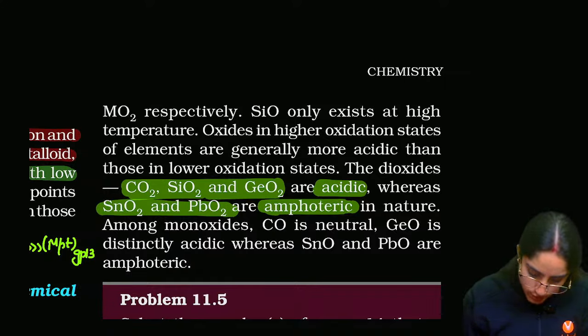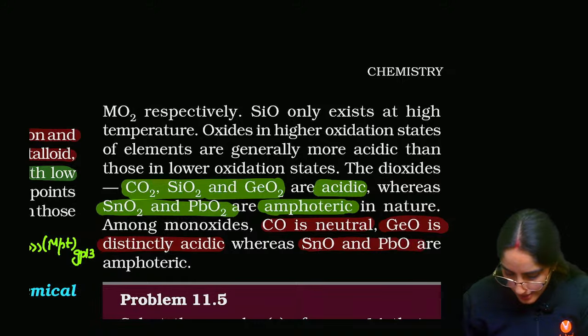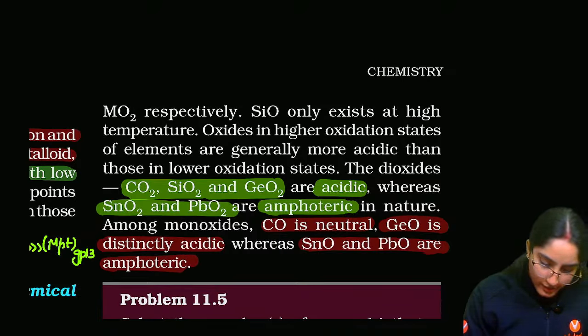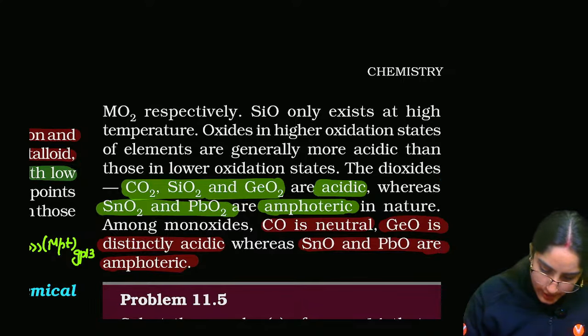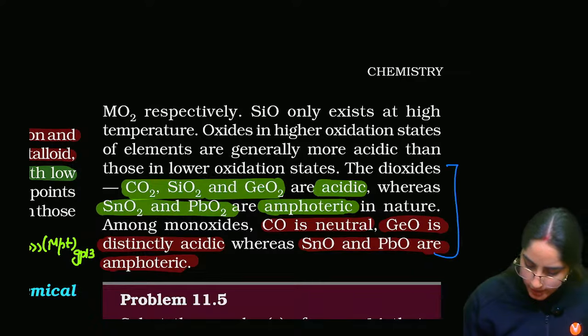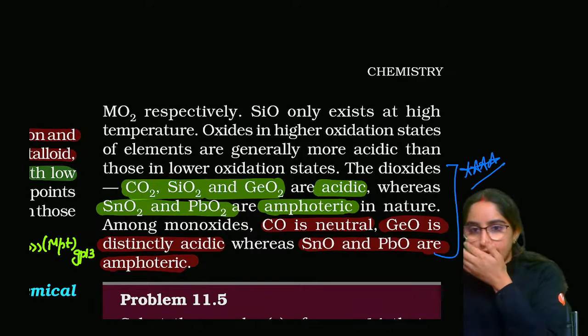Among monoxides, CO is neutral, germanium oxide is acidic, tin and lead oxides are amphoteric. So this is quite important. This particular part that I have written here is very important. You must know the acidic basic nature of these oxides.